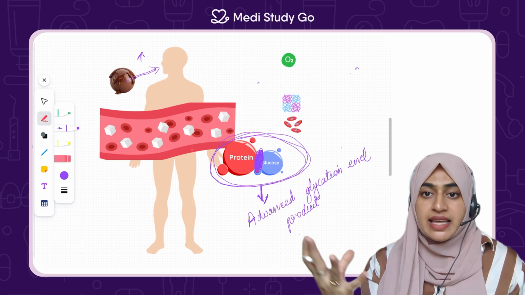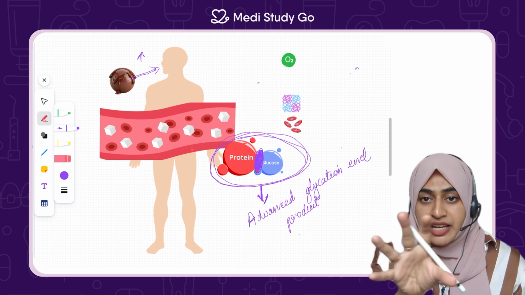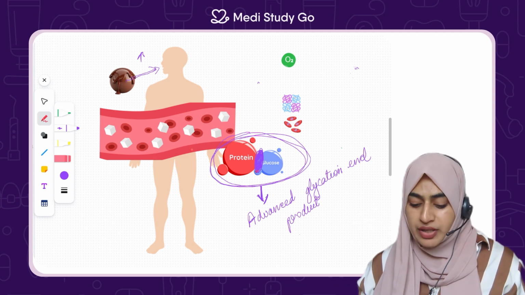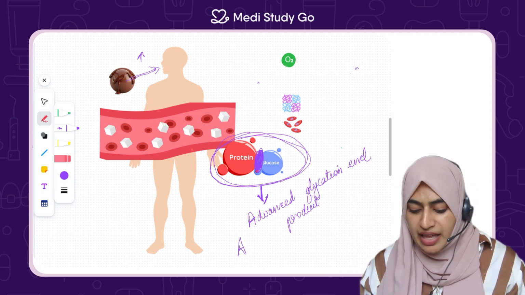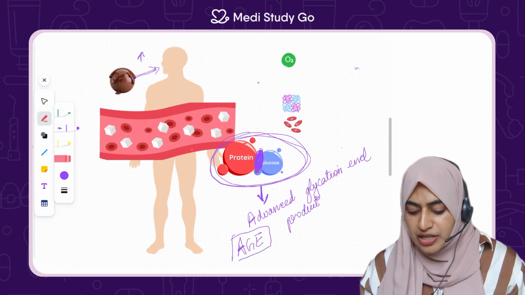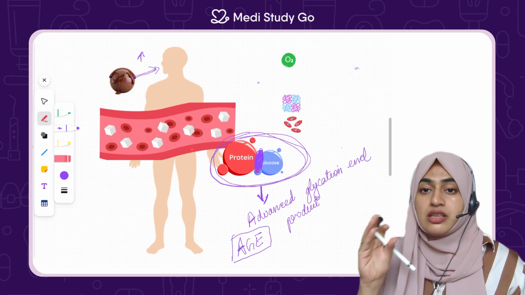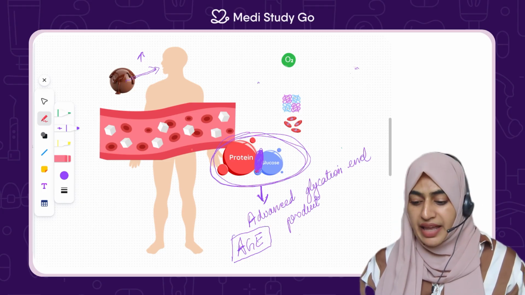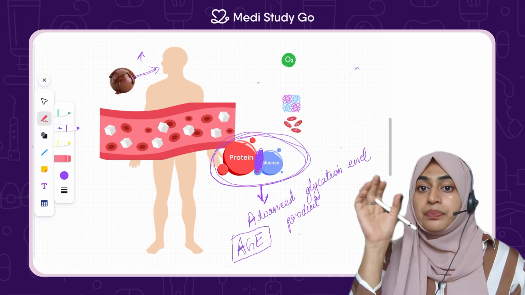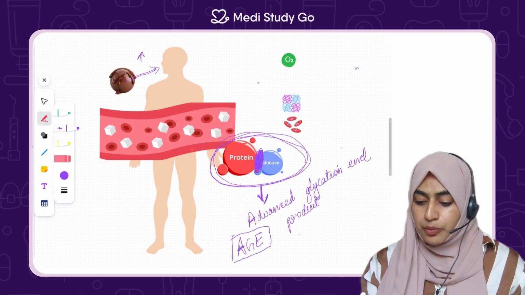The glycation process has happened, and this is the end product of that, called AGE. We will be discussing many more things on these AGE-related factors, so please keep in mind that AGE is nothing but advanced glycation end product.